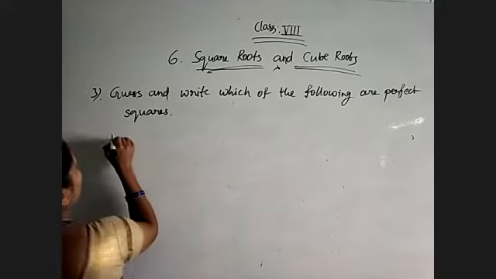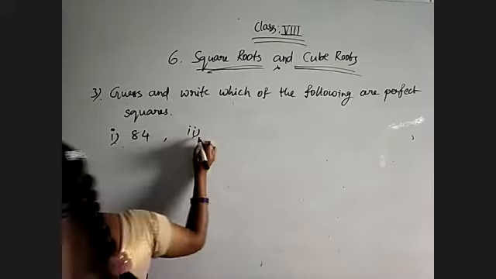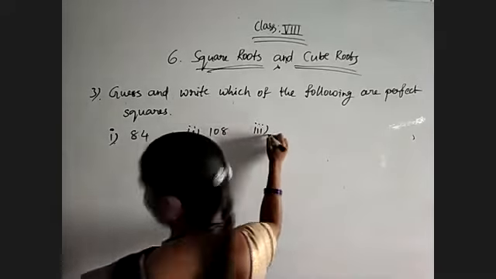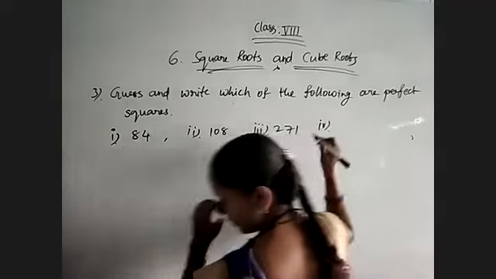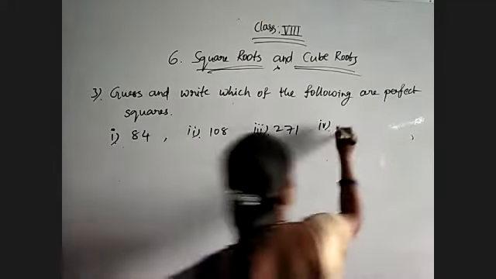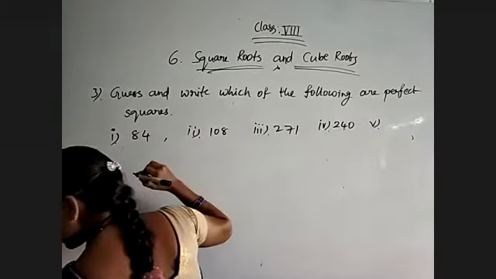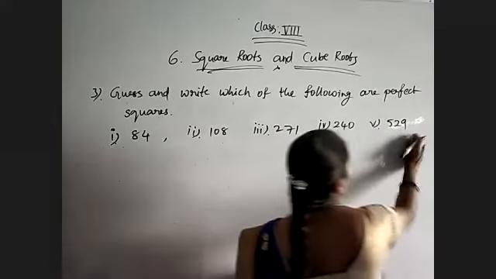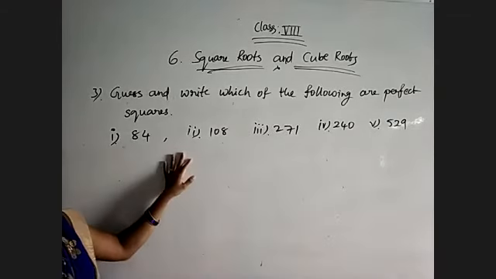Observe that. So here the first one given is 84, secondly 108, third 271, fourth 240, fifth 529. So we need to check whether these are perfect squares or not.